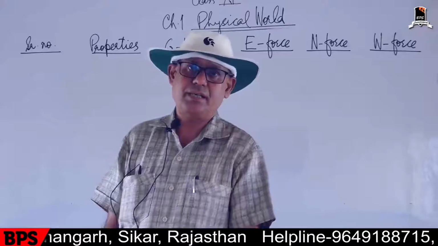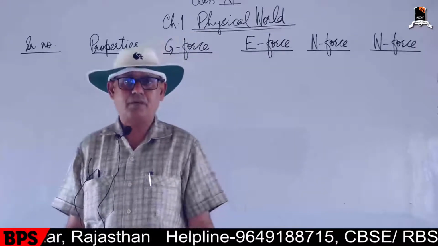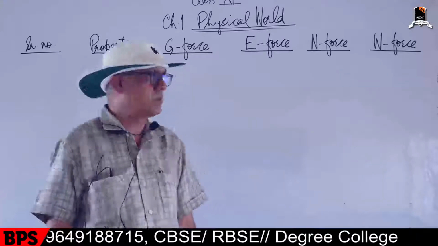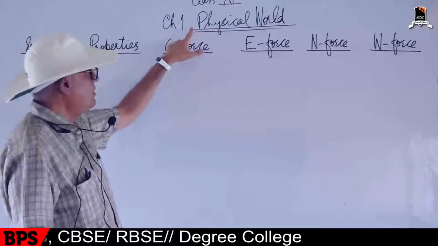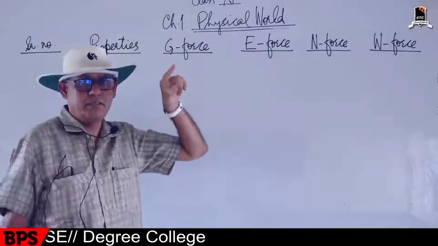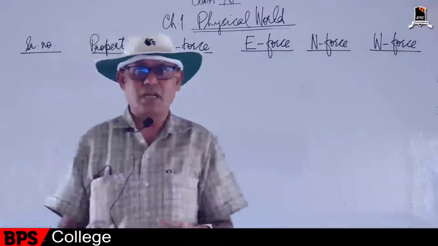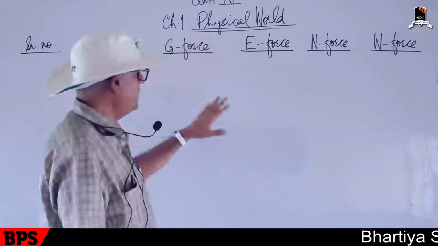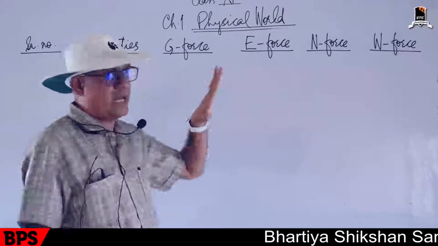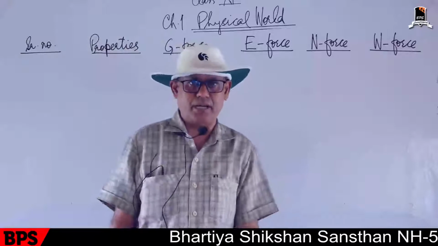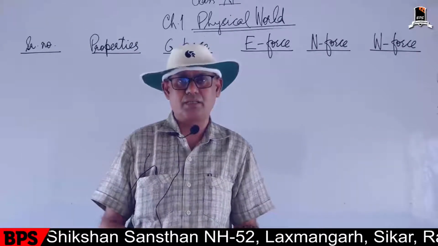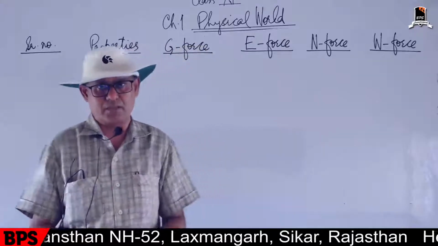We were studying the first chapter of class 11th physics, that is Physical World, and we were doing a comparative chart between the four fundamental forces. We have studied 3 points in the comparative chart. What is the origin of the forces?